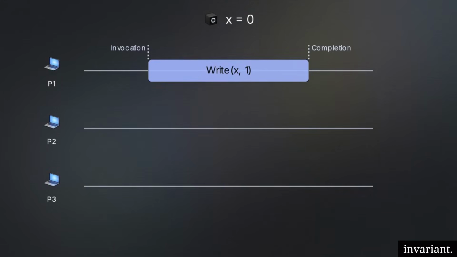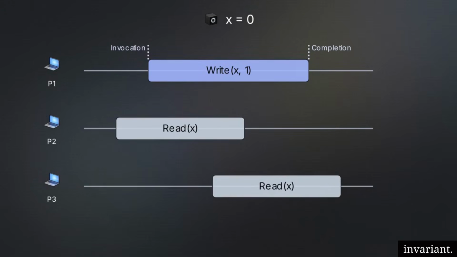It is bounded by two events, invocation and completion. If the bounding boxes of two independent processes overlap, those operations are concurrent. There is no absolute real-world order to them yet. Linearizability is the strongest possible single-object consistency model. It resolves overlapping events by forcing them into a total, globally agreed-upon order.